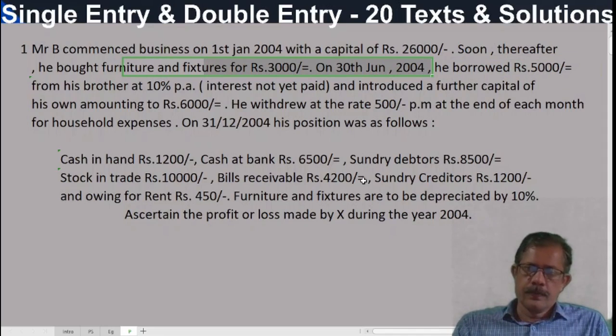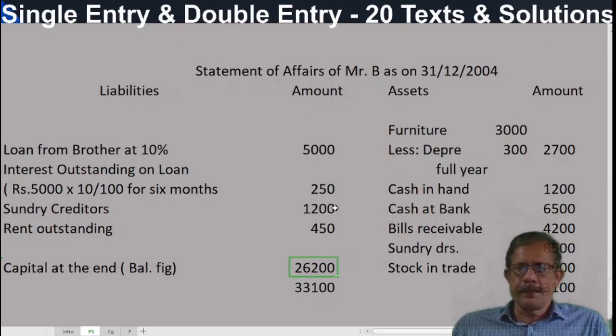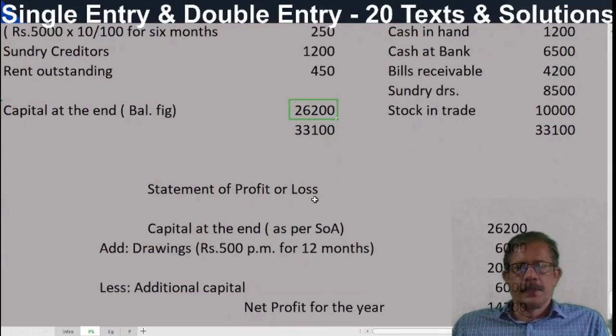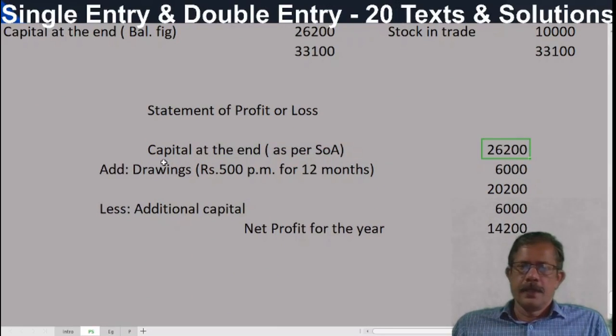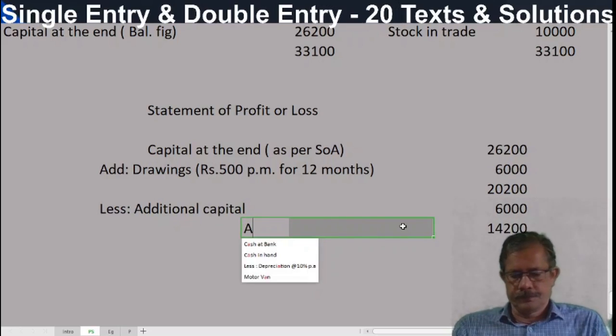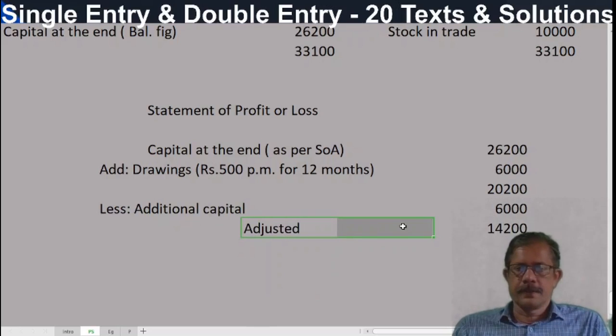Now we can prepare a statement of profit or loss. Capital at the end as calculated. Added drawings 500 per month for 12 months, 6,000. Less additional capital 6,000. And this is adjusted capital.